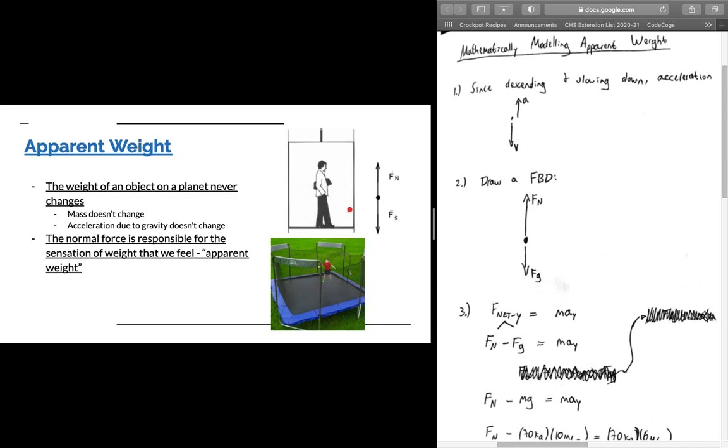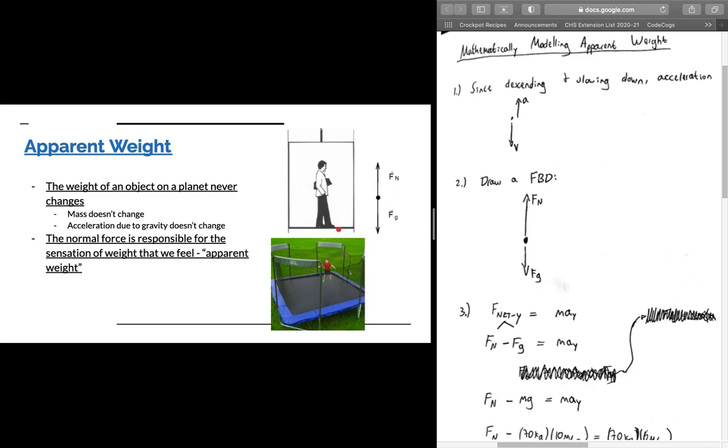If we consider a person on an elevator, when an elevator first starts gaining speed, you'll feel yourself get a little bit heavier as the elevator gains speed and goes upward, and that's because you want to stay at rest. You want to stay where you're initially at, and so as a result, you're going to press more against the elevator floor, which means the normal force is going to increase against you. So the normal force is going to grow stronger, and that's going to cause you to feel heavier than you actually are. Your force due to gravity remains the same.